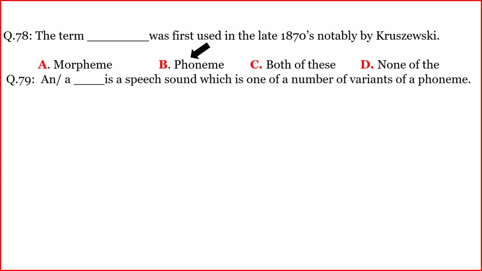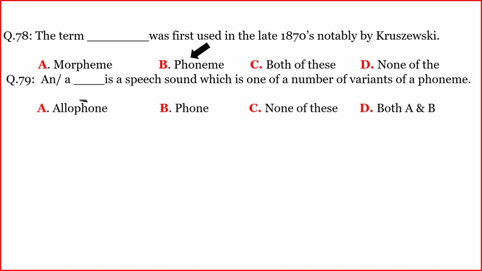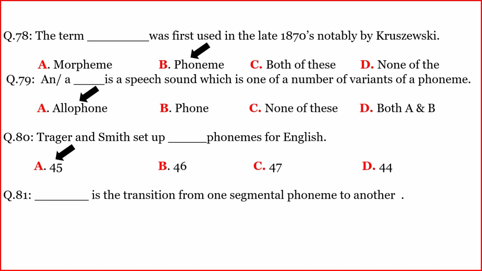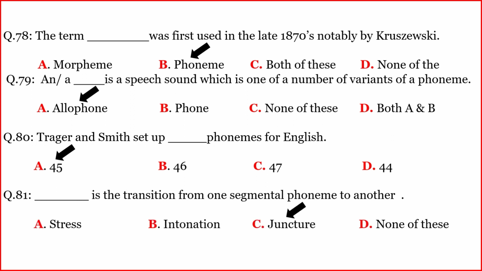Another. An or a Danish is a speech sound which is one of a number of variants of a phoneme. The correct option is A. Allophone. Another, Traeger and Smith set up Danish phonemes for English. The correct option is A. 45. Another, Danish is the transition from one segmental phoneme to another. The correct option is C. Juncture.